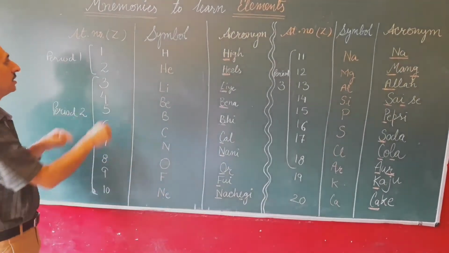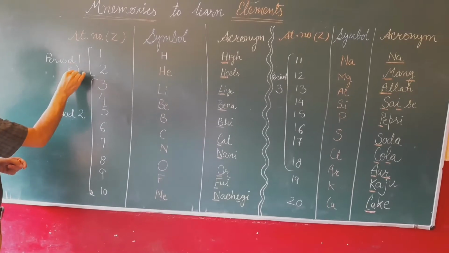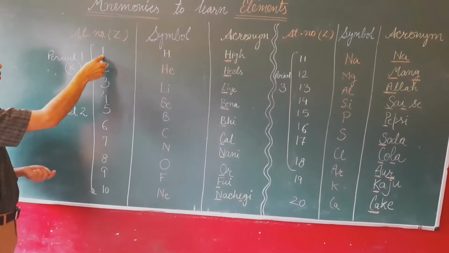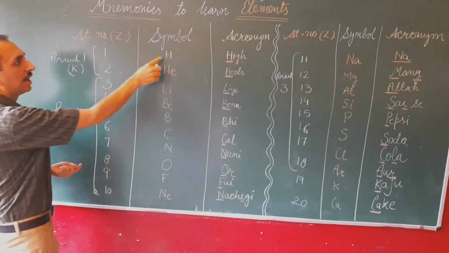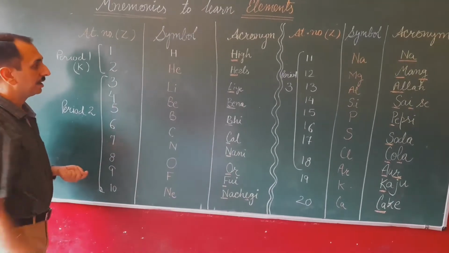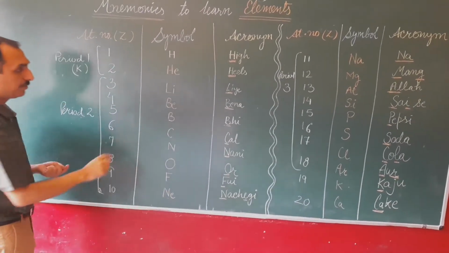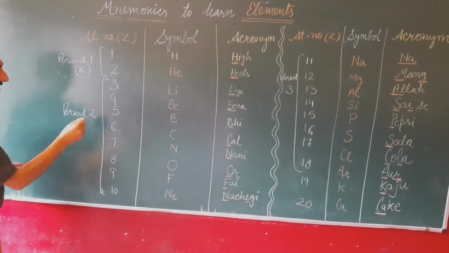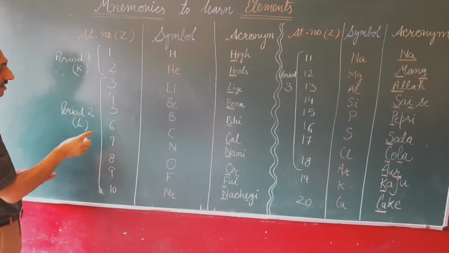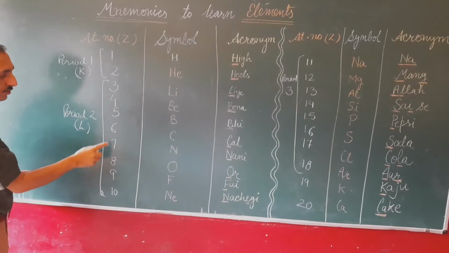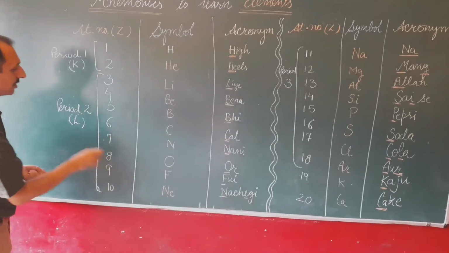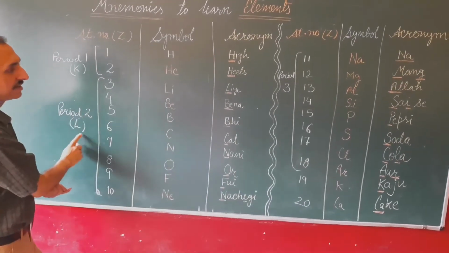Period 1, K shell is fully filled. One electron in the outermost shell means only one shell is there, that holds in hydrogen, and it is filled with the second electron in the case of helium. In this second period, the second shell is taken, that is the L shell. 8 electrons are there. That's why one by one electron increases, and at the end, in neon the L shell is fully filled. That's why it is inert.